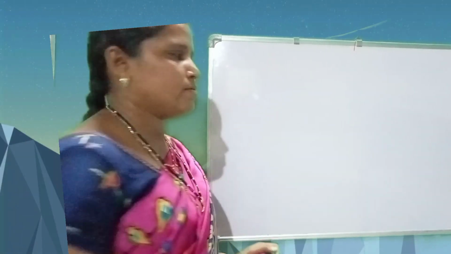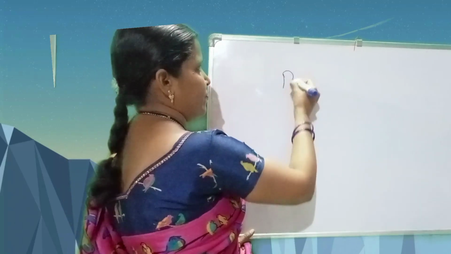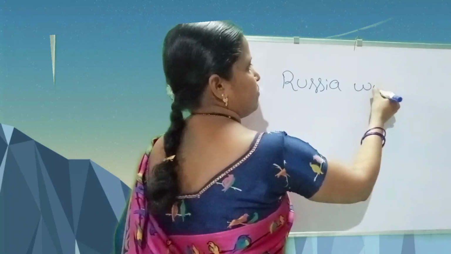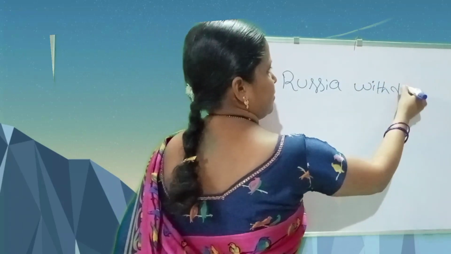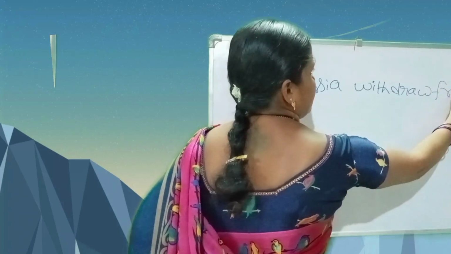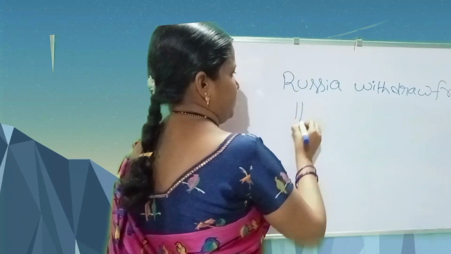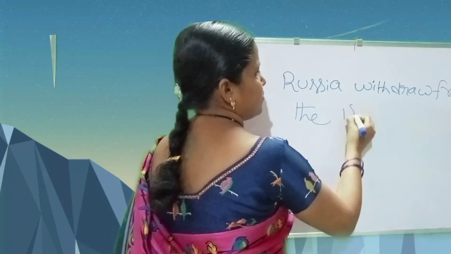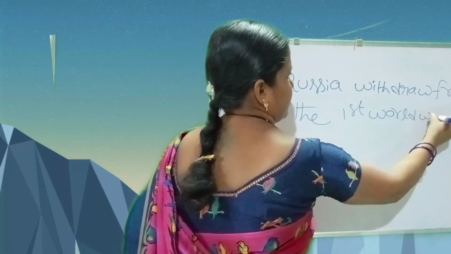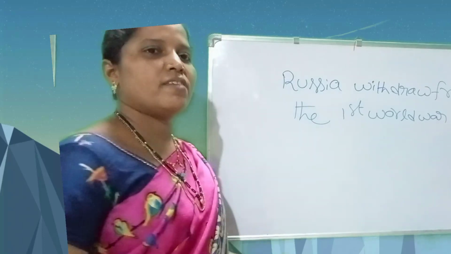Russia withdrew from the First World War because of the civil war faced in Russia.